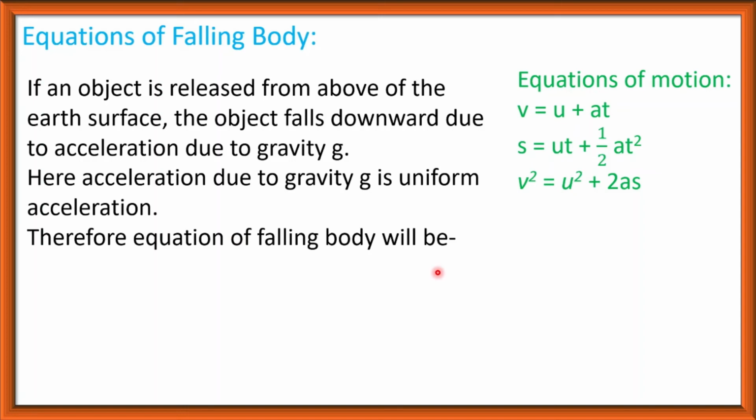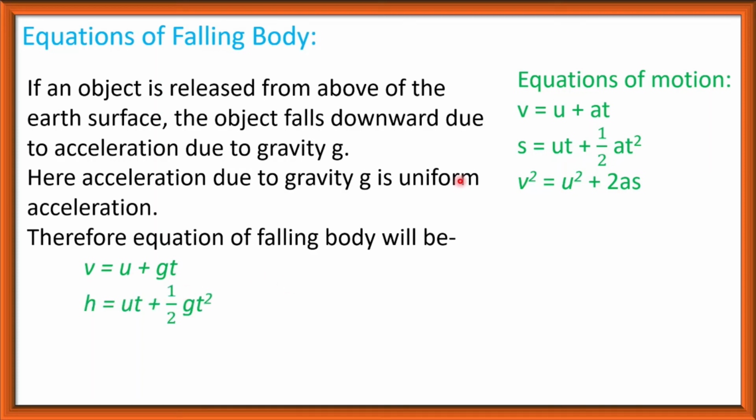Therefore equation of falling body will be v is equal to u plus gt. If the object moves with uniform acceleration a, then the equation of motion is v is equal to u plus at, and here the acceleration is g instead of a. For any type of force, acceleration is a, but when the acceleration is caused by gravitational force, then the acceleration is denoted by g. So we will write here g, not a, because here acceleration is caused by the gravitational force and this g is acceleration due to gravity. So instead of a we have to write g, v is equal to u plus gt.